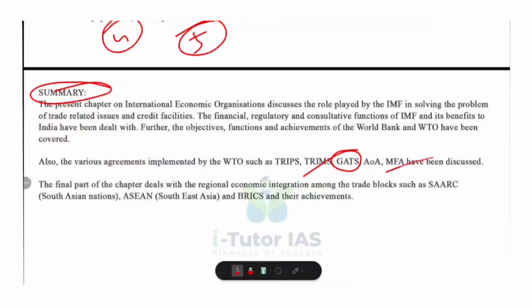So in the final section, the chapter covers regional economic integration through major trade blocs such as SAARC, ASEAN and BRICS, highlighting their objectives, functions and key achievements in fostering regional cooperation, trade and development. So this is all about this chapter.